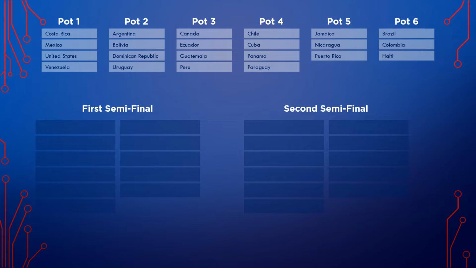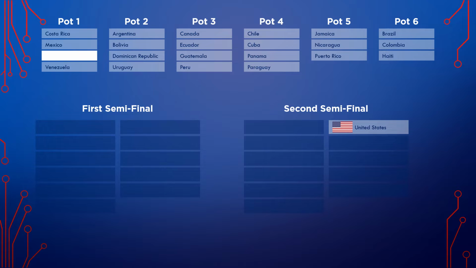Here we will decide which countries will perform in each semifinal. We will take one random country from each pot and we will place it in one of the halves of one of the semifinals. Now we will start with pot 1 and you will see how this works. Starting with pot 1, we've got the United States. The United States will perform in the second half of the second semifinal.